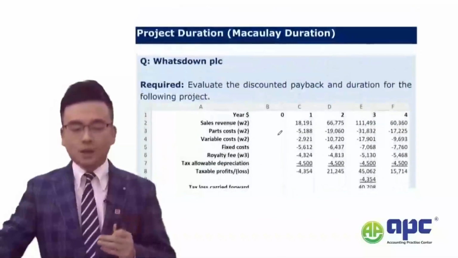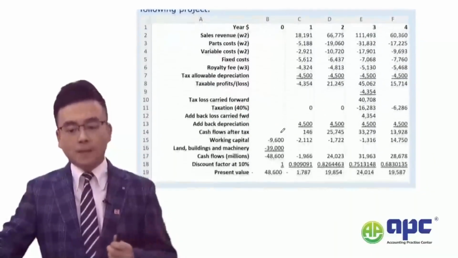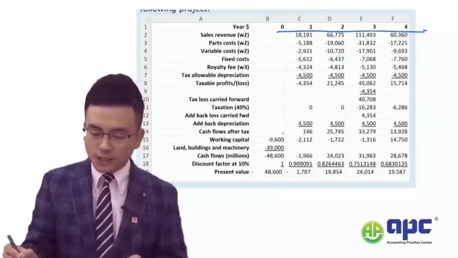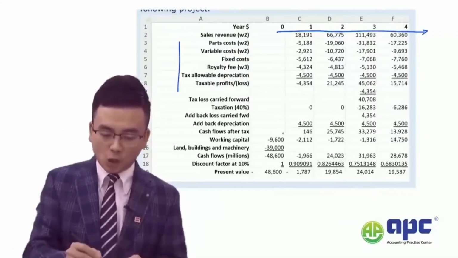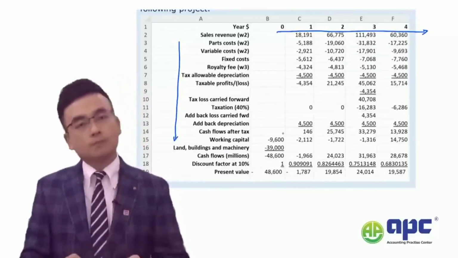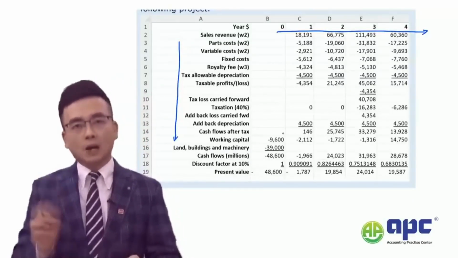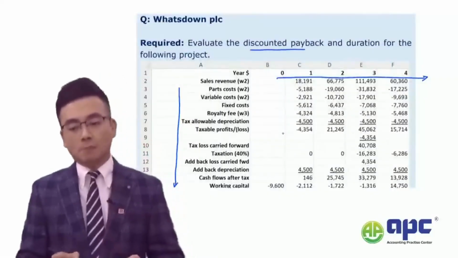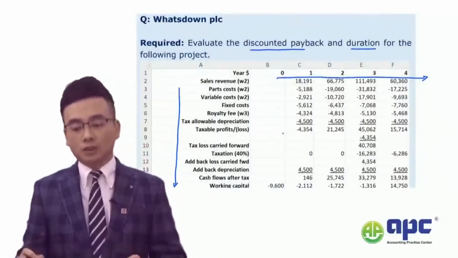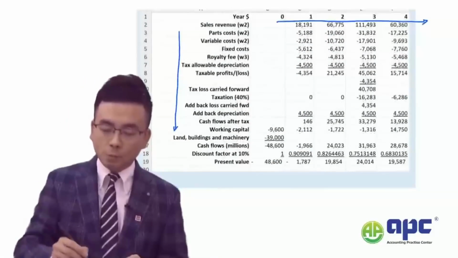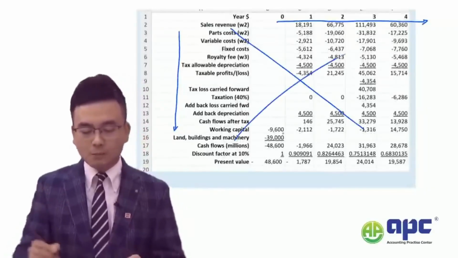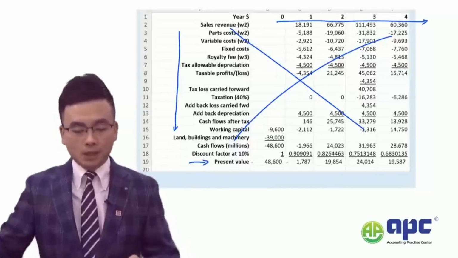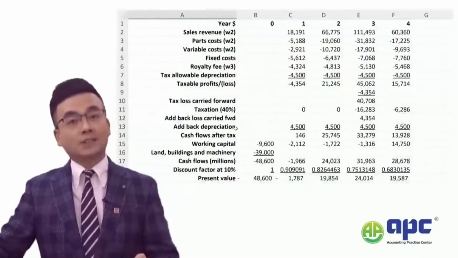And here we are given Walksdown PLC's proposed project lasting for 4 years, with the sales revenue and costs and taxes, all sorts of things there. However, we're only required to calculate two things. Firstly is the discounted payback, and secondly is the duration. So what we're going to be doing is completely ignoring all these bits and pieces, and only focusing on the present value. I'm going to be showing you in Excel how to do it.